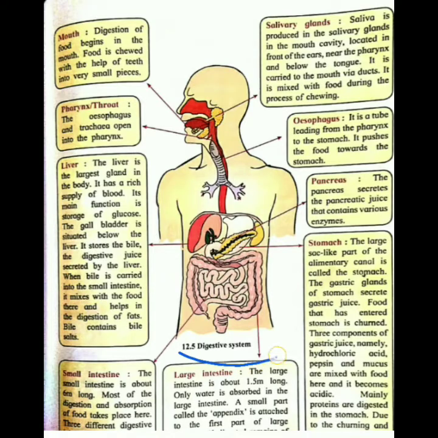See, this is a diagram of the digestive system. It starts from the mouth, then pharynx, then esophagus, then stomach. This is the small intestine, and this part is the large intestine. This is the rectum, while this is the anus. Okay? So the alimentary canal consists of all these parts.